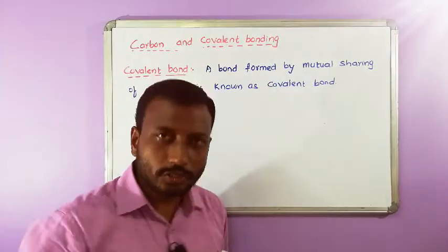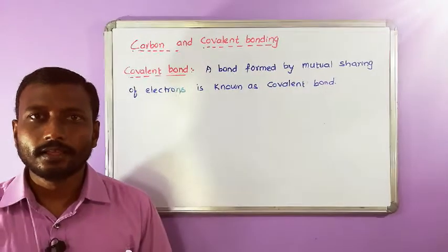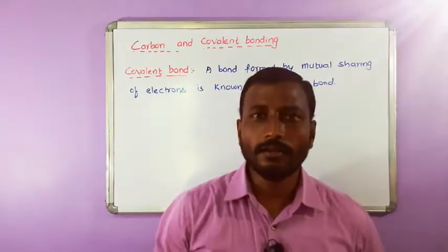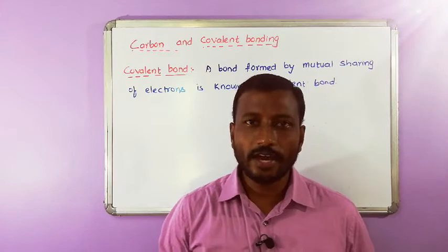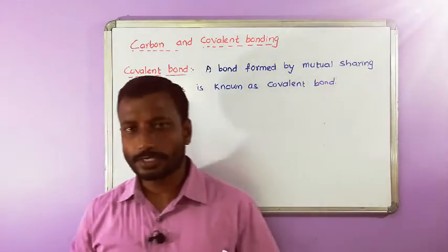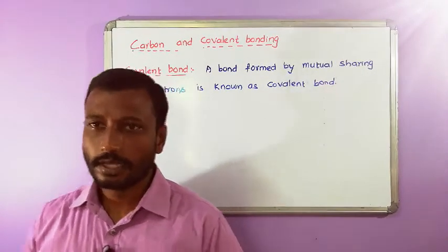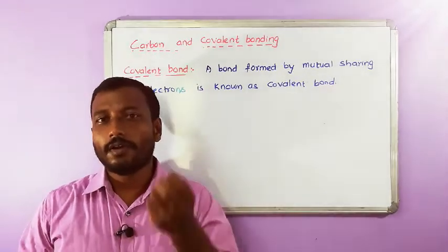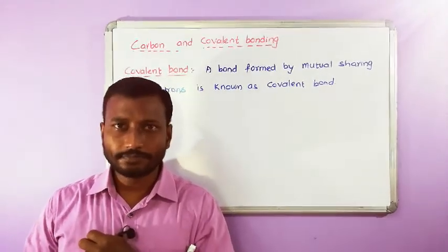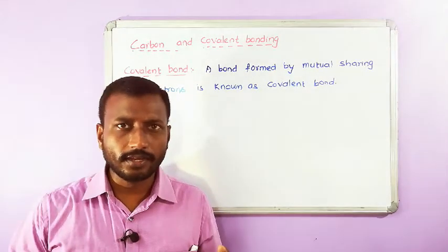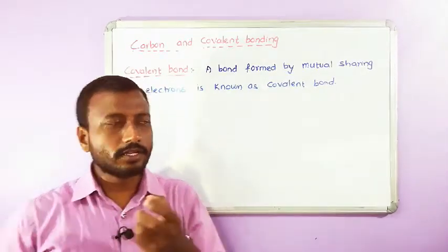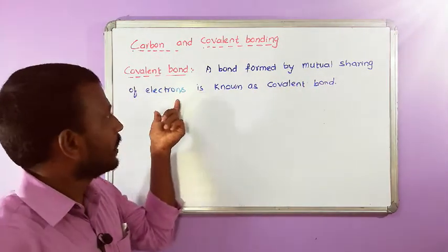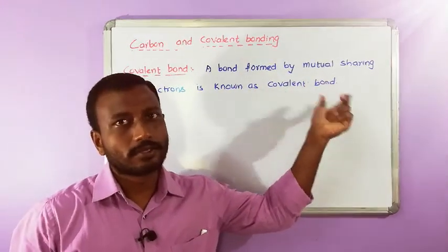One thing you should be very clear about is, whenever you say bond, it always involves the participation of valence electrons. So if you want to understand a bond, you should know about valence electrons and the valence shell. Then only you can understand this bond. A bond formed by mutual sharing of electrons is known as a covalent bond.